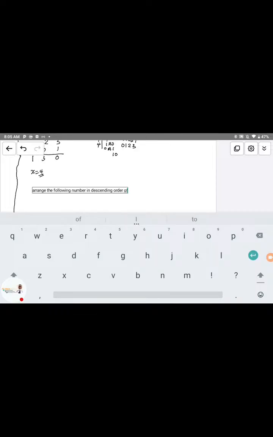Order of magnitude. Arrange this number in order of magnitude. What are the numbers? Okay, let me take this one out first.